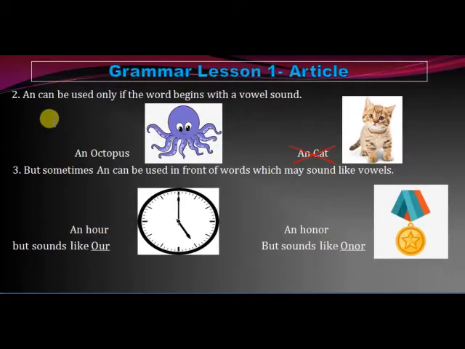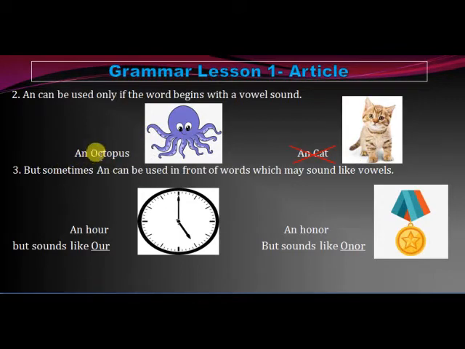The next rule is that an can be used only if the word begins with a vowel sound. An is used only in front of those words which begin with a vowel sound. For example, an octopus and not an cat. An cat is wrong, but what is correct? An octopus, something which begins with O.